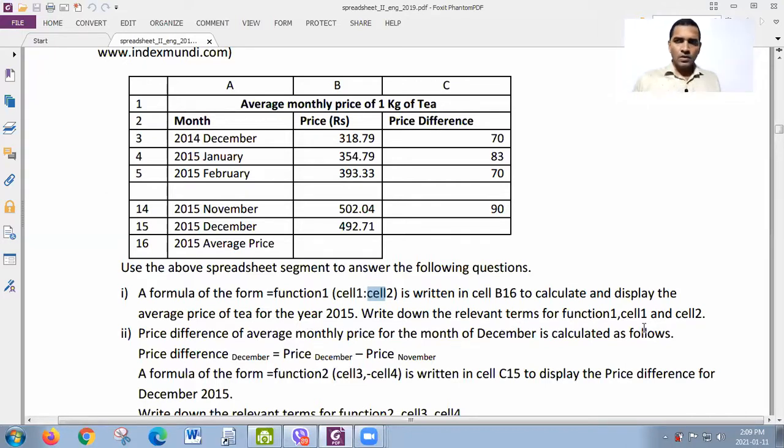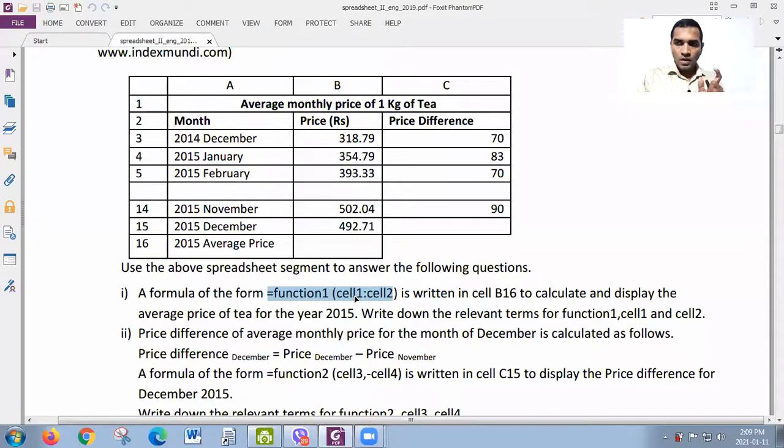Write down the relevant terms for function 1, cell 1, cell 2. Look here. The question is not to write the function. They don't ask you to write the complete function. They suggest that there is a formula in the form of equal function 1 cell 1 colon cell 2 written in B16, based on this format.